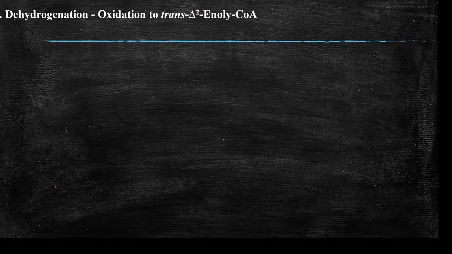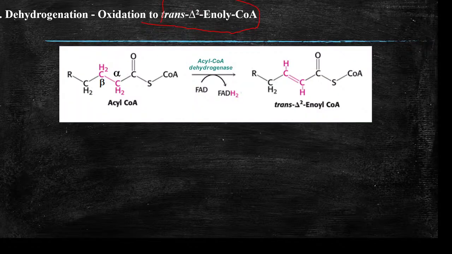So the first step is dehydrogenation, oxidation to trans delta 2 acyl-CoA. What does this delta 2 mean? Delta denotes the position of the double bond in an alkene, and 2 means the double bond starts from the second carbon atom. According to the IUPAC system, numbering begins from the carbonyl carbon.